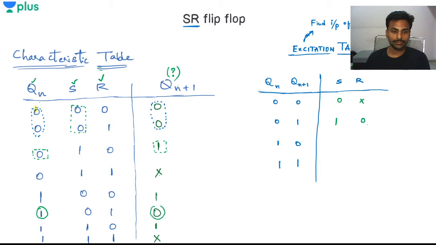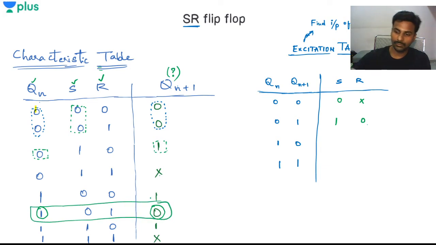Now in this state, what's the value of S and what's the value of R? S value is 0, R value is 1, nothing else, right?